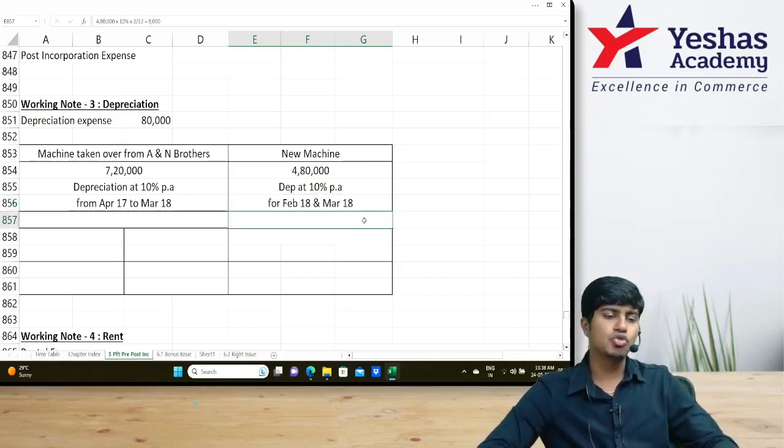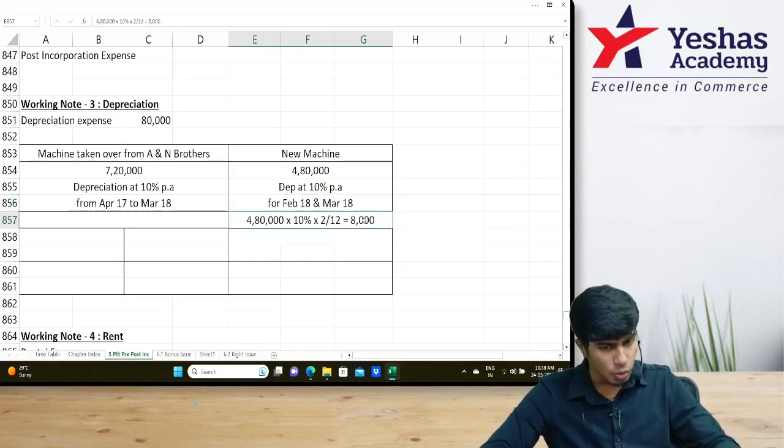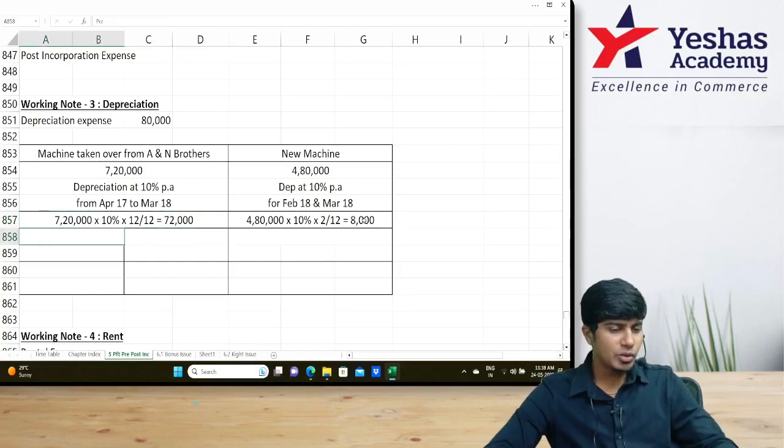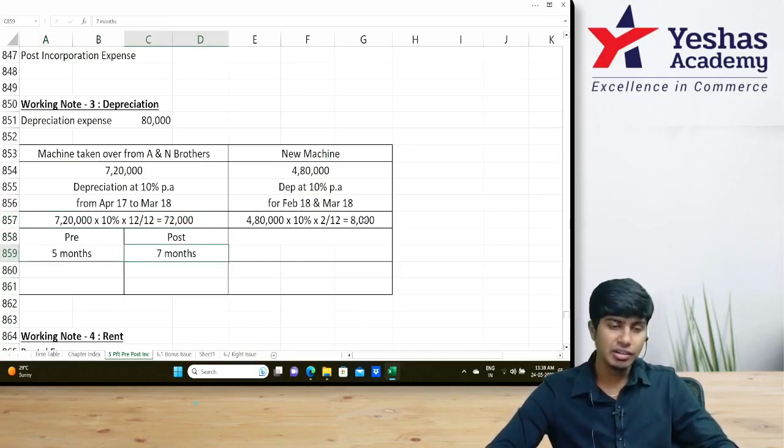Here, depreciation is 4 lakh 80 into 10% into 2 by 12. Here, depreciation is 7 lakh 20,000 into 10%, 72,000. This 72 has to be split between pre and post in time ratio. How many months pre? 5. How many months post? 7. Here, entire period is post.